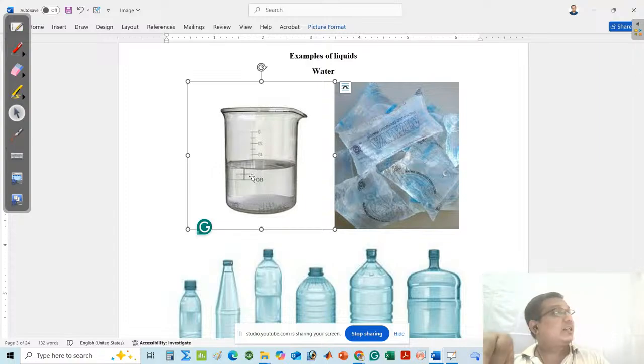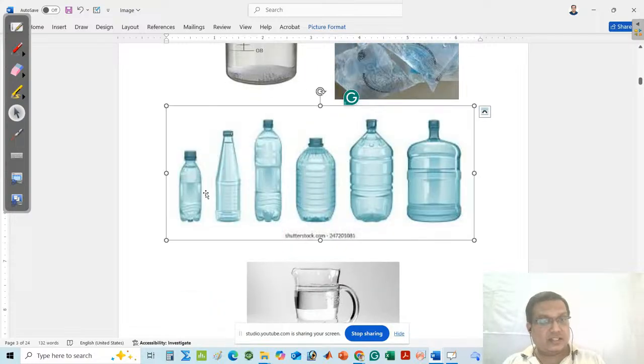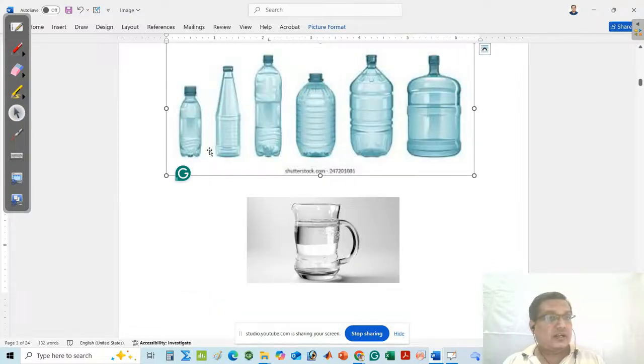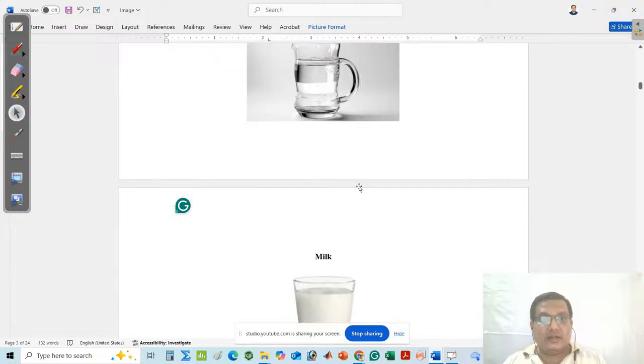Like that, you can think about the shape of water in the packet. You can say that the shape of water depends upon the packet. Like that, you can think about the shape of water in the bottle. You can also say that the shape depends upon the bottle.